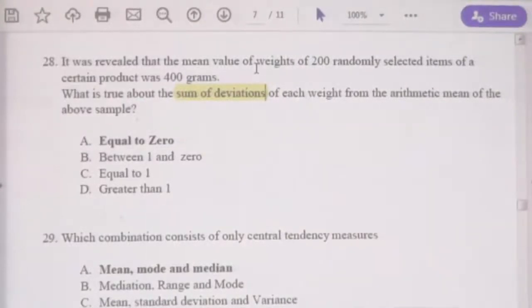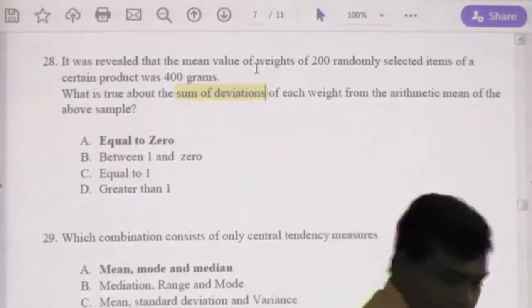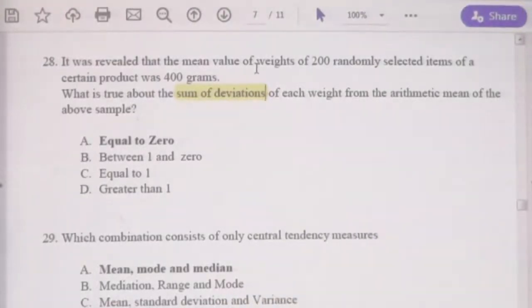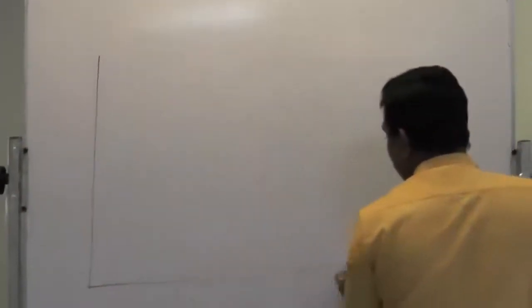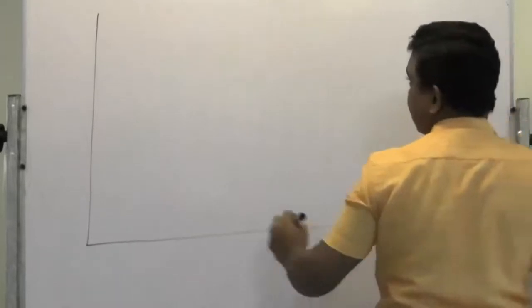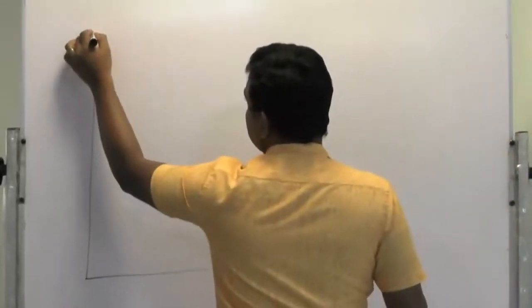Sum of deviations. The answer is 0. I will tell you why, using the whiteboard. When you have a set of data, you can plot those data on a scatter diagram.